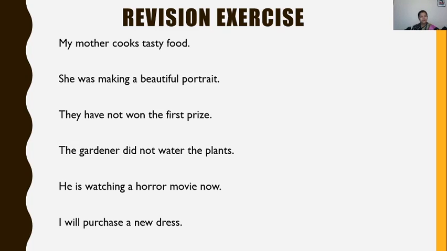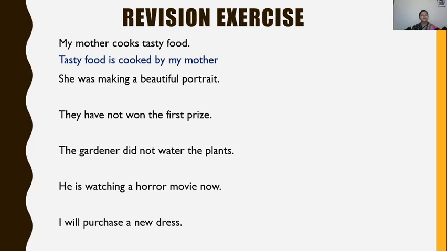Place the object in the beginning, then join the verb to be in the same tense. The main verb will be in past participle form and use by before subject. So, my mother cooks tasty food. Here, what is the object? Tasty food. So tasty food will come in the beginning. As the sentence is in present tense, cooks, that is why I have used is. So tasty food is cooked by my mother.